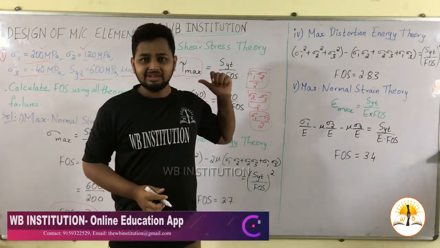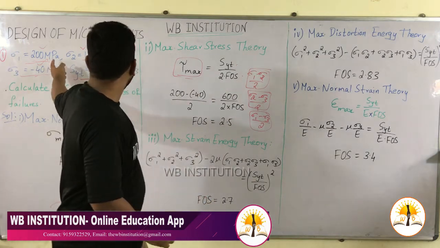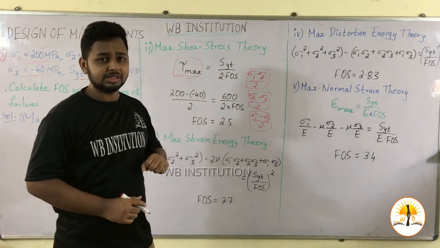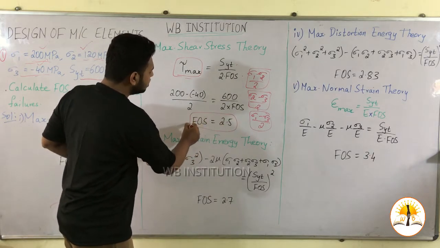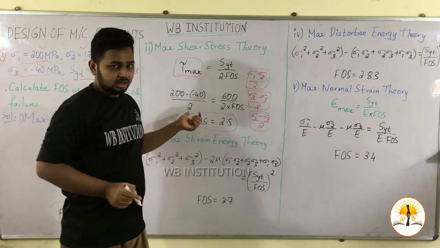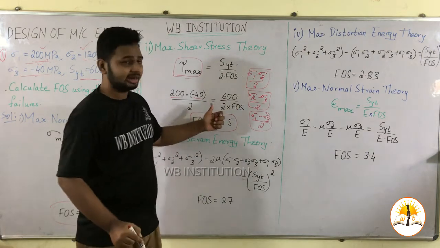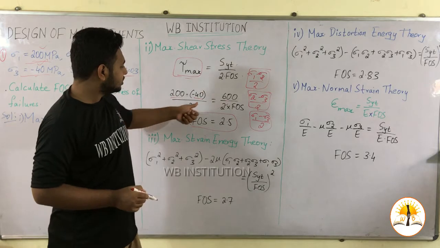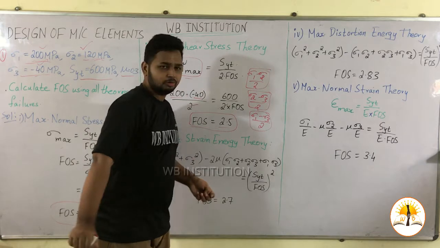In this case sigma 1 minus sigma 3 divided by 2 is equal to SYT by 2 into FOS. Sigma 1 is 200 minus of minus 40, so 240 divided by 2 is equal to 600 divided by 2 into FOS. The 2 gets cancelled, so FOS is equal to 600 divided by 240, which gives FOS as 2.5.